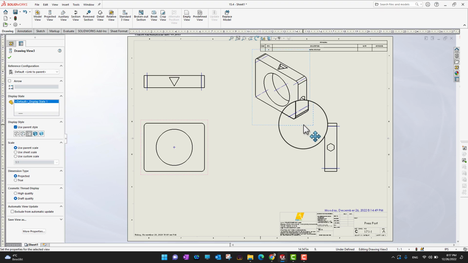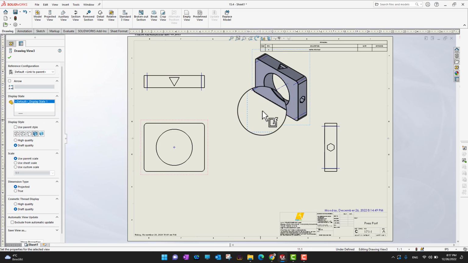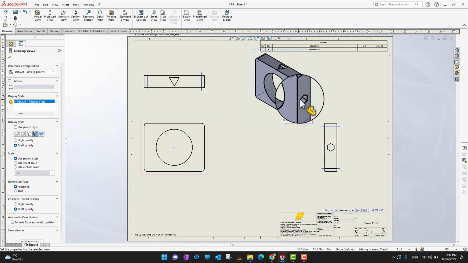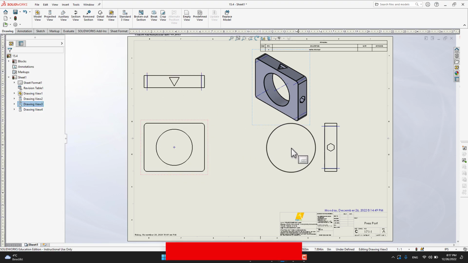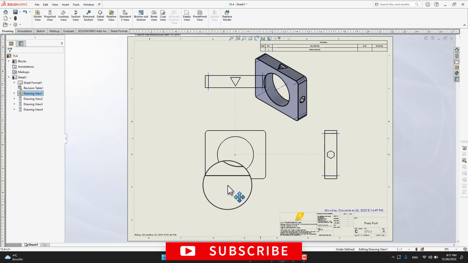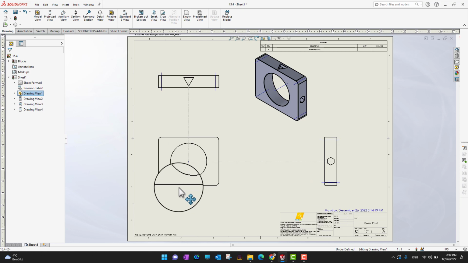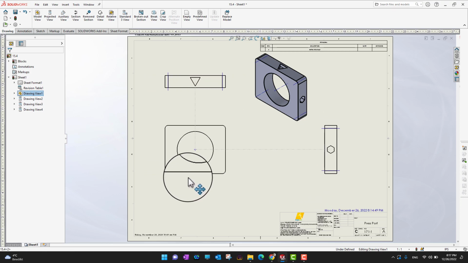And yes, sometimes designers like to have this isometric view with shades. In that way, some people think it is easy to understand the part information. Then I'm going to click the green check mark. I was talking about the movement, but I can move the top view, and by using the top view, I can move both of the projections of the part like this.